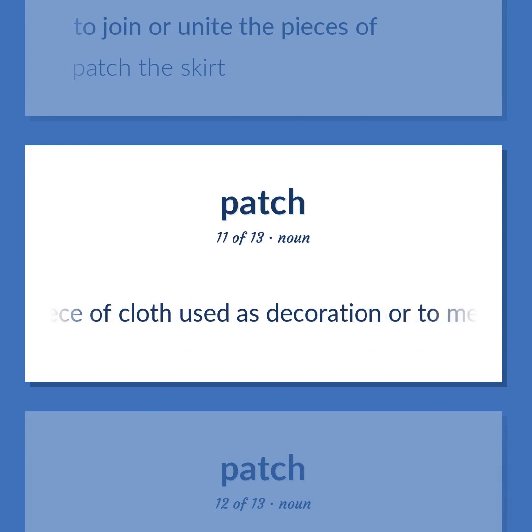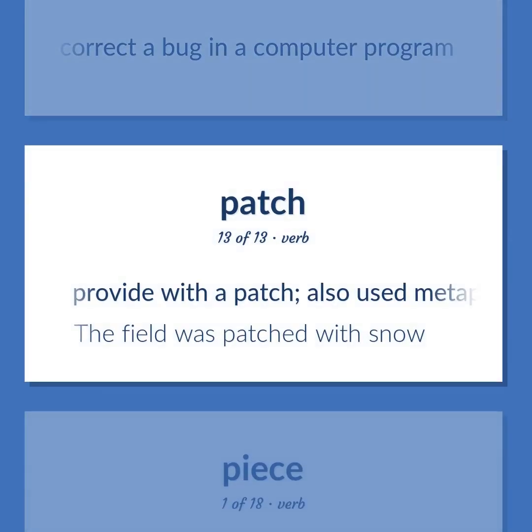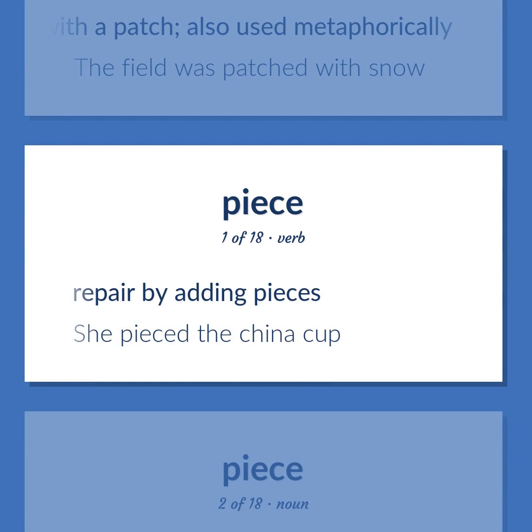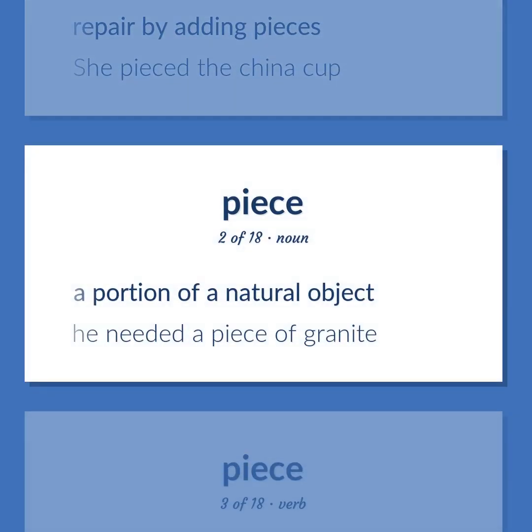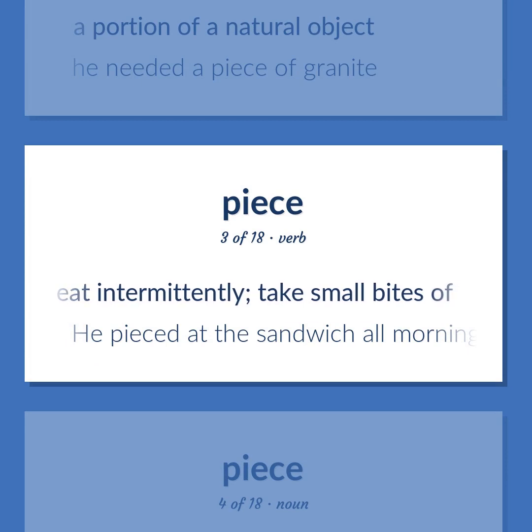A piece of cloth used as decoration or to mend or cover a hole. A short set of commands to correct a bug in a computer program. Provide with a patch, also used metaphorically. The field was patched with snow. Repair by adding pieces. She pieced the china cup. A portion of a natural object. He needed a piece of granite. Eat intermittently. Take small bites of. He pieced at the sandwich all morning.